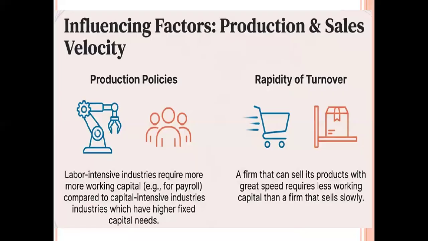Next is the rapidity of the turnover. Some industries are frequent sellers and some industries are slow sellers. For example, take the cracker industry. The cracker industry manufactures goods throughout the year, but sells the goods only during the Diwali season. That industry requires a huge amount of working capital.